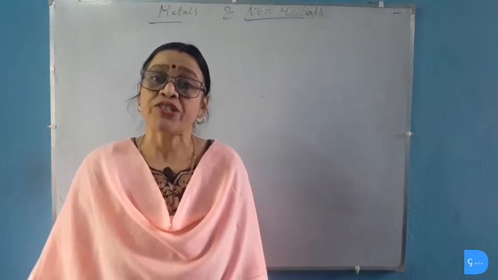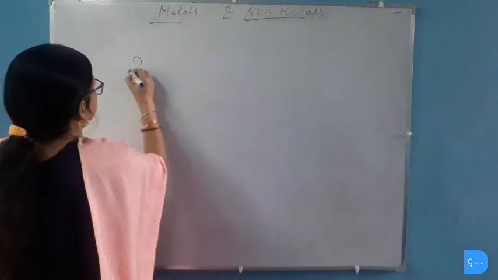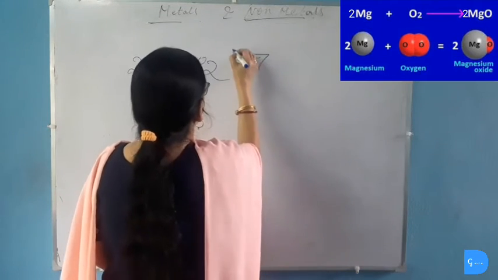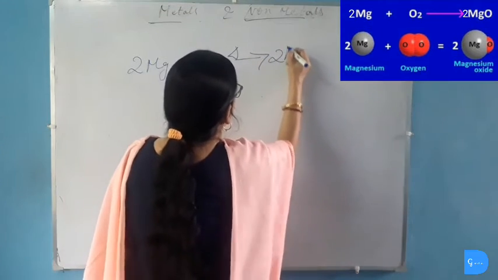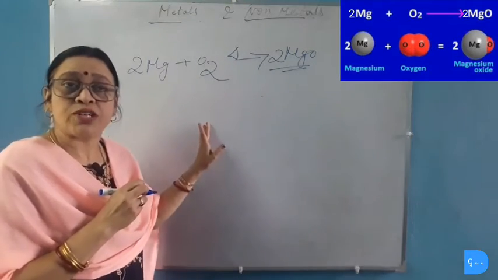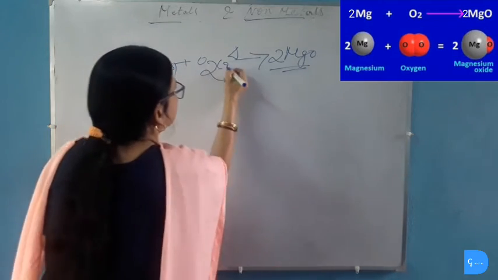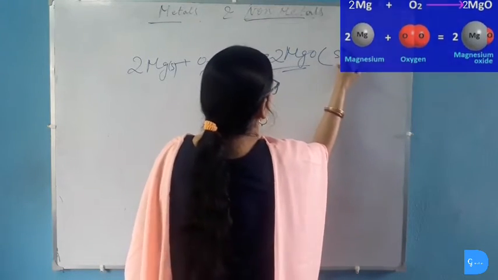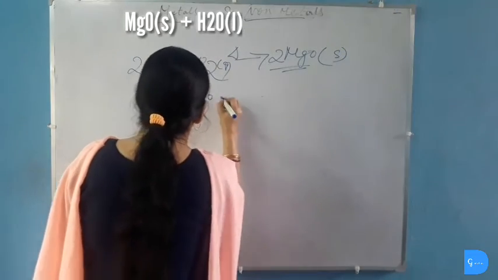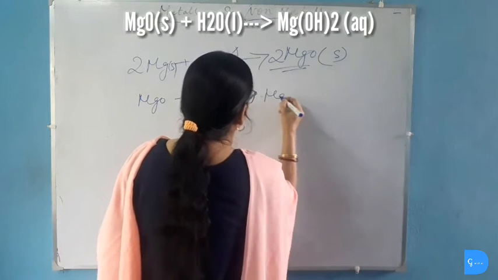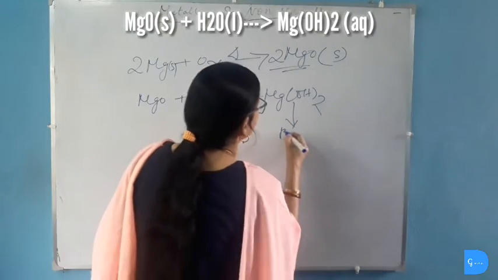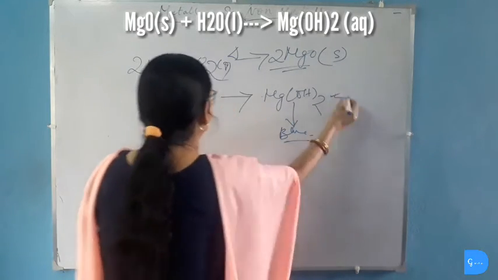So let's see the equation of the reaction of magnesium with oxygen. When magnesium reacts with oxygen, heat is required and it produces white color powder of magnesium oxide. When magnesium burns in oxygen, it produces a dazzling white flame. This magnesium oxide, when it reacts with water, is soluble in water and produces magnesium hydroxide and it turns red litmus solution blue because it is basic in nature.